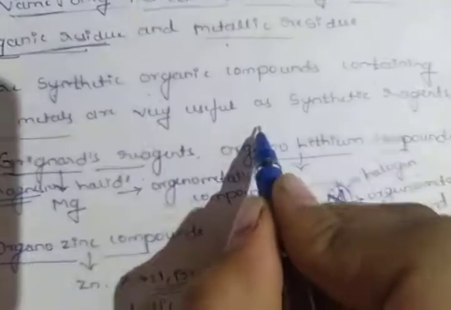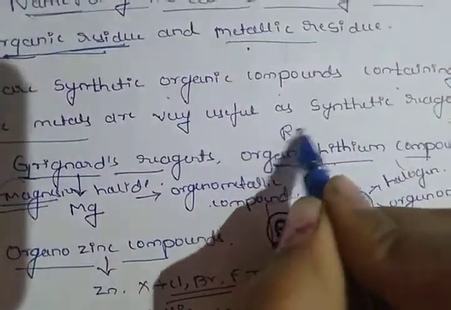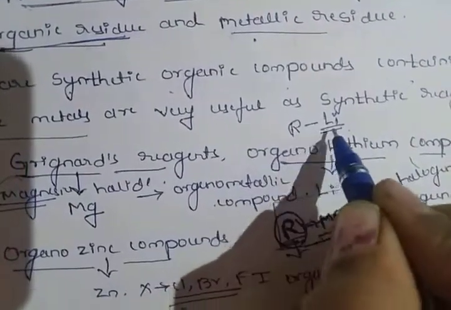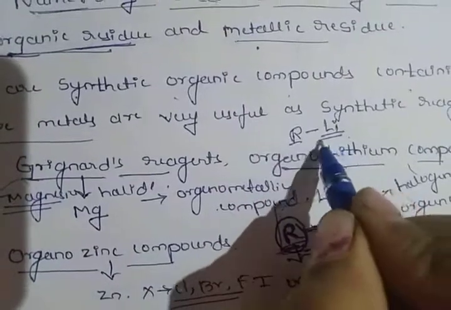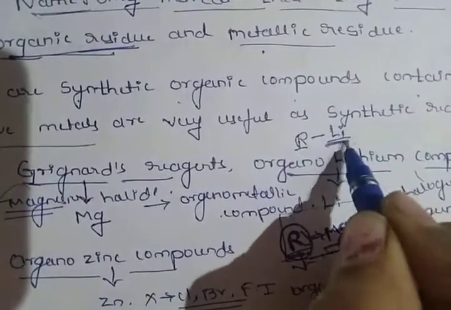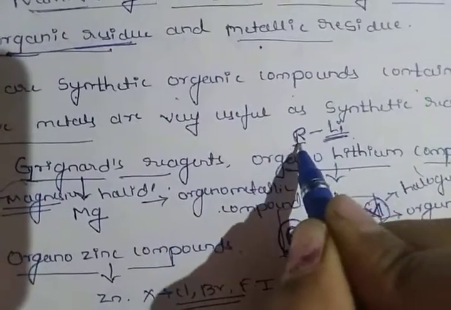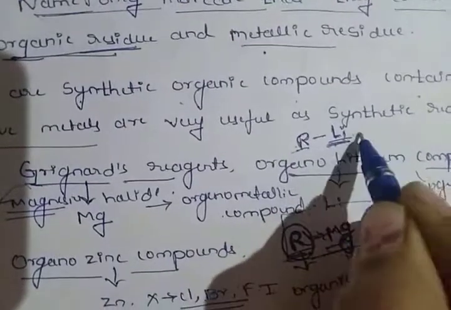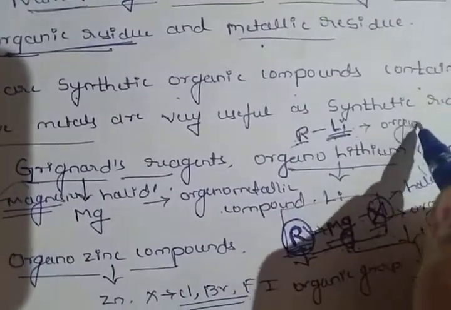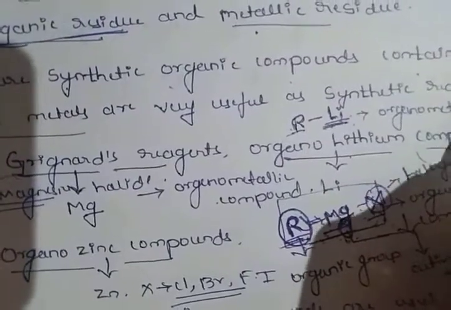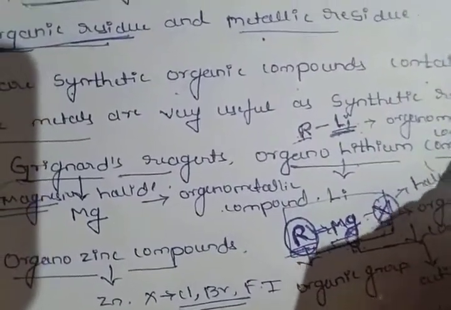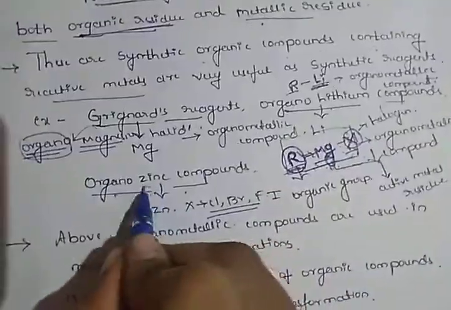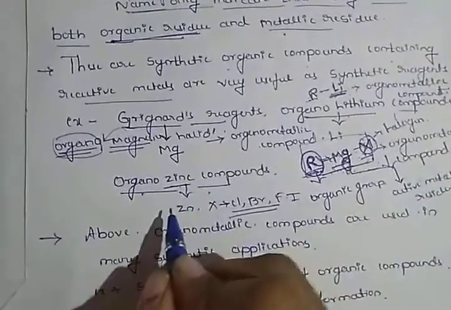Then organolithium. The organic group is shown by the R group, and lithium is one of the active metals. What does this mean? R is an organic group, and Li means lithium, the active metal. These are combined together to form an organometallic compound. Got it? Then the organozinc compound. Zinc is also an active metal.